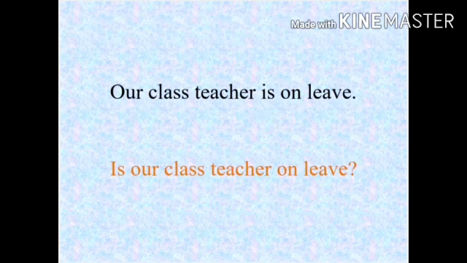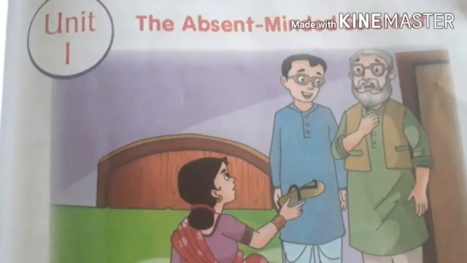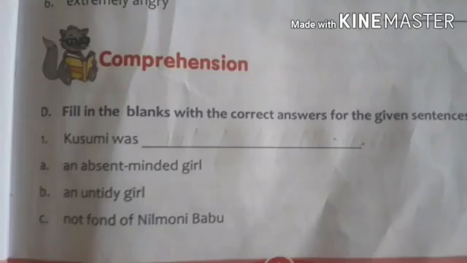Question mark. And this is the prose The Absent-Minded Scientist, which we have seen in the previous class. This is the story of a scientist who is an absent-minded man, who will not remember the things around him and blame on others for it. I have given you the assignment for this prose. Shall we check the answers now?